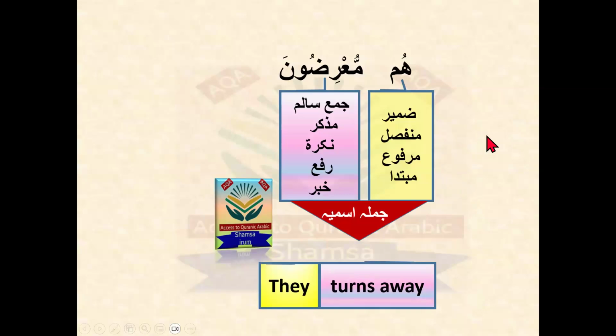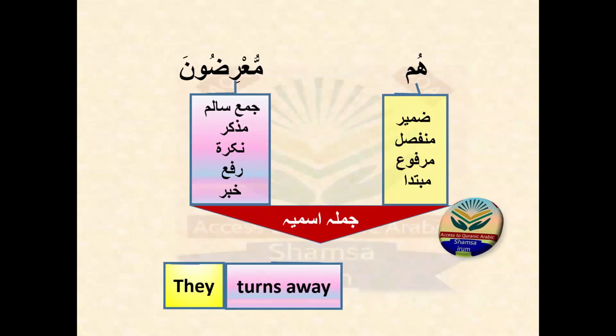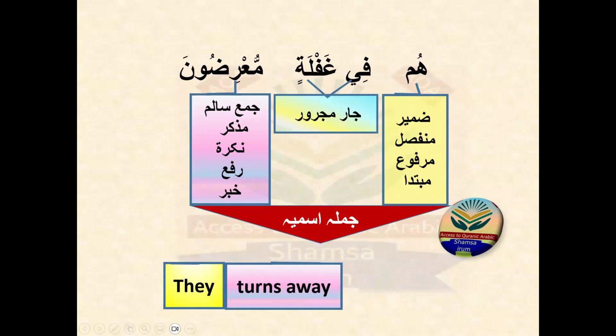Now, if we want more information about it, we will add the jar majrur, and it is fi ghaflatin. Fi is the harfu jar, and ghaflatin is ism majrur, meaning jar majrur, and the jar majrur will be in the jumla ismiya in the position of the muta'alliq khabar. So mubtada, khabar, and muta'alliq khabar become a jumla ismiya.